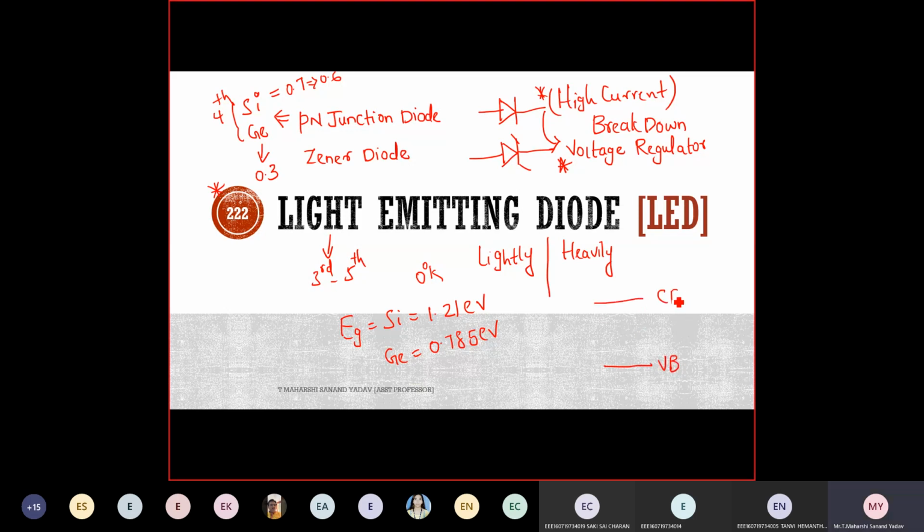Guys, all the initial concepts are again important here. So there are two bands. First is valence band, next is conduction band. The difference from conduction band to valence band is called the energy gap. This is nothing but the energy band gap. The minimum energy band gap should be 1.8 electron volt for light emitting diodes, whereas it is 1.2 in case of silicon and 0.785 for germanium. And temperature also matters here.